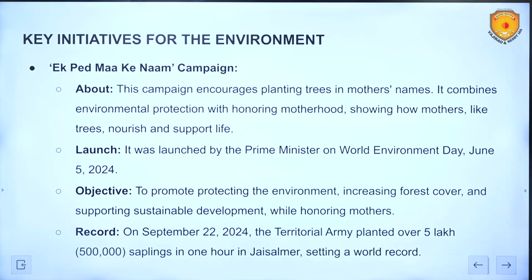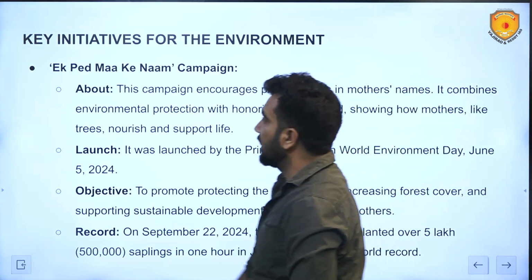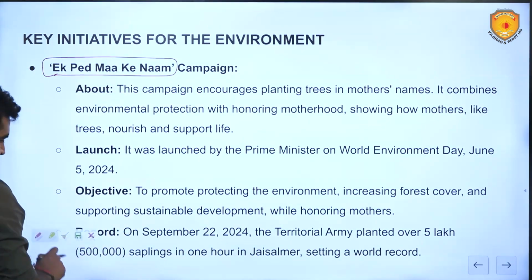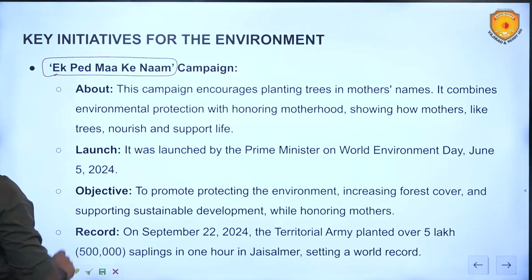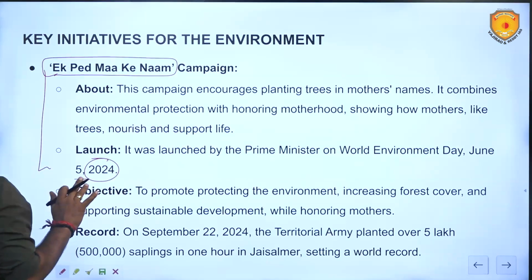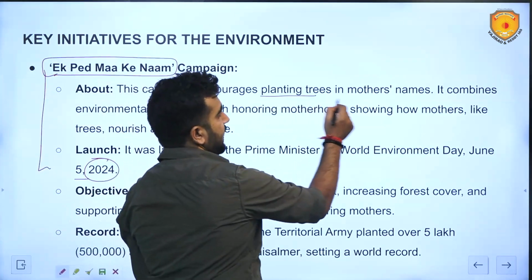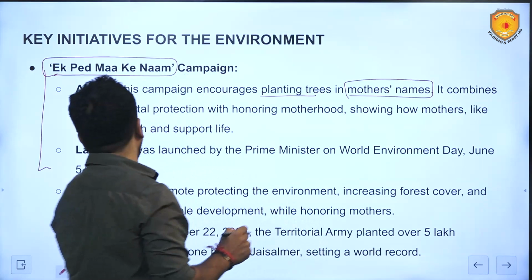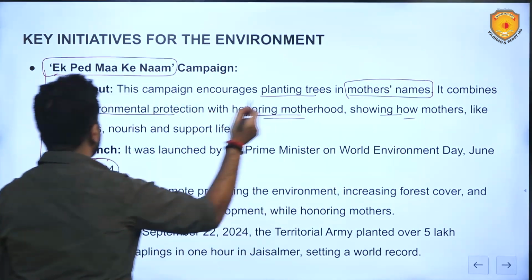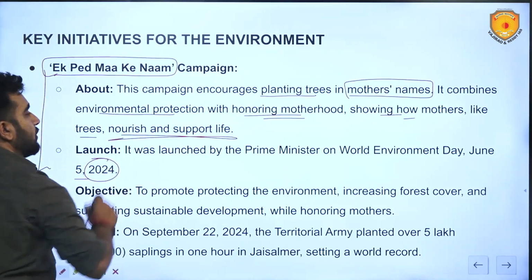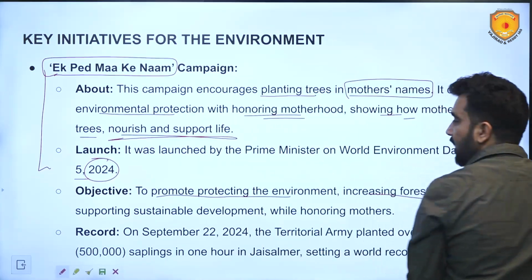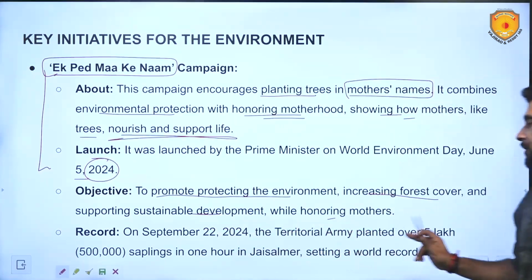Now, key initiatives for the environment taken by India. So, first is this Ped Maa Ke Naam initiative. This is the campaign to generate awareness about planting. Now, this was launched in 2024 on the World Environment Day last year. It encourages planting trees in mothers' names. It combines environmental protection with honoring motherhood, showing how mothers, like trees, nourish and support life on the planet. The objective is to promote protecting the environment, increasing forest cover, and supporting sustainable development while honoring mothers.